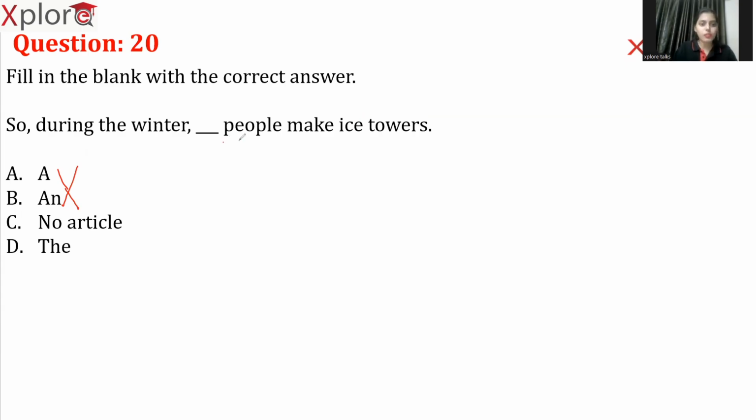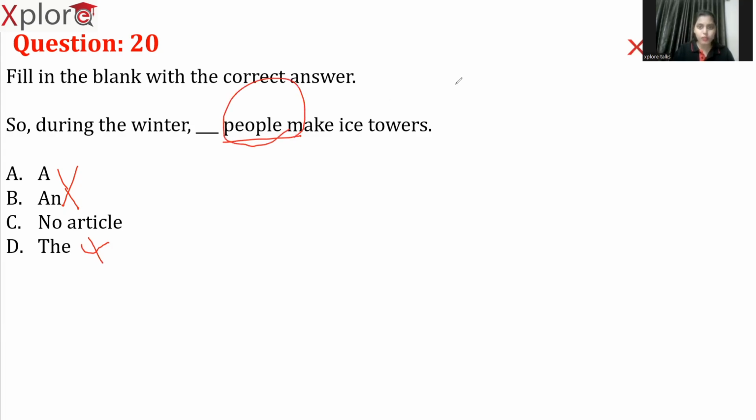So the term "people" is plural. Got it? So we cannot use "a" or "an," because we use them only before singular nouns. We cannot use "a" and "an" before plural nouns. So eliminate "a" and "an." So what is the answer? We might be thinking "the," right? During the winter, the people make ice towers. So when do we use the term "the"? When a noun is definite. So which people exactly are we referring to? We do not know. So even this is not definite.